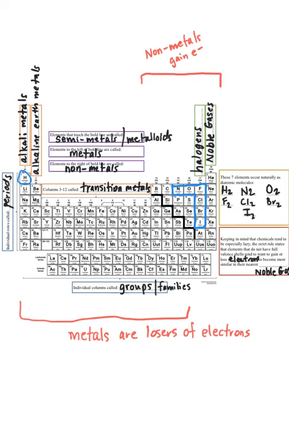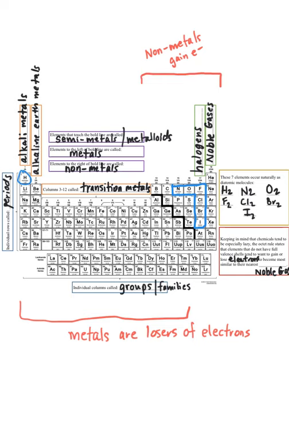Why is this? Take, for example, an element like fluorine. Fluorine is not a noble gas because it's not part of group 18. Fluorine has 9 electrons. But its nearby neighbor, the noble gas neon, has 10. Fluorine would really like to have 10 electrons, just like neon does, because when you can match your number of electrons to a noble gas, you feel like you are, at least outwardly, a noble gas yourself.